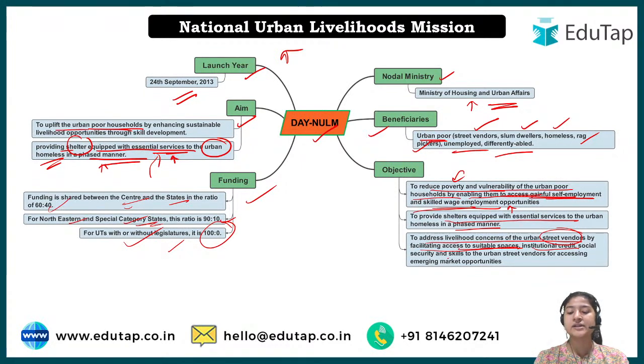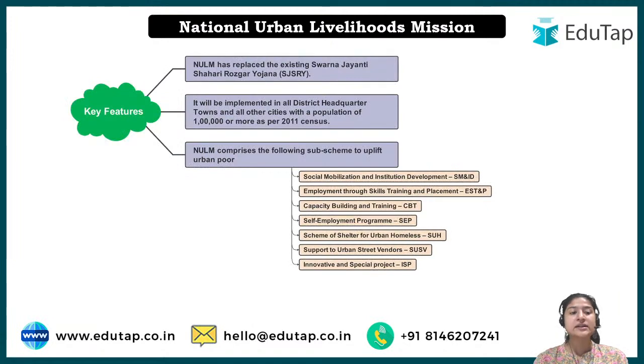Then social security and skills to the urban vendors for accessing emerging market opportunities. Whatever marketing opportunities are emerging now, this can be achieved under this mission, means this mission would take care of that. Next is the key features.